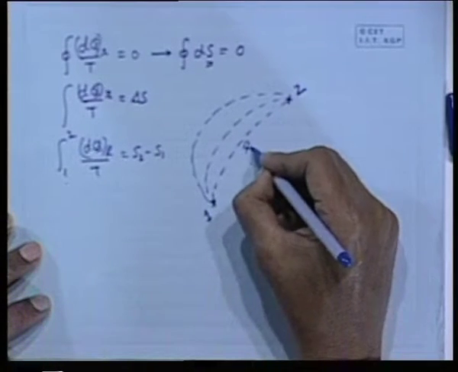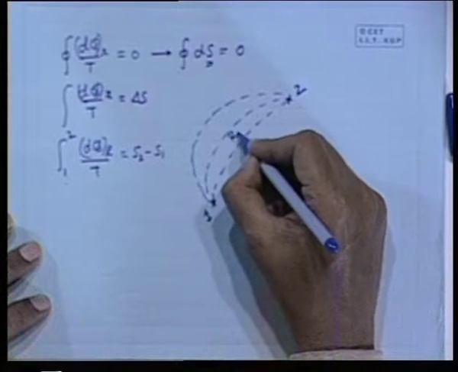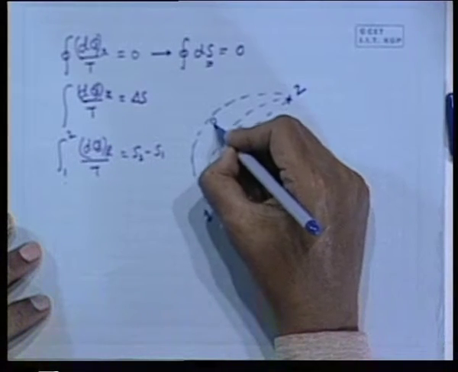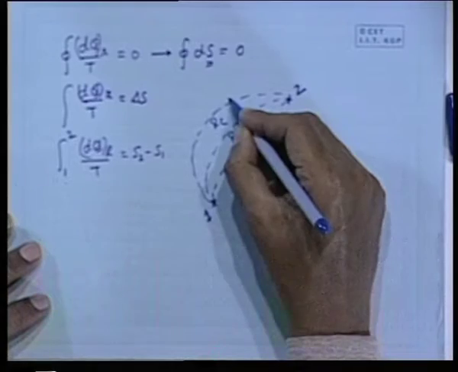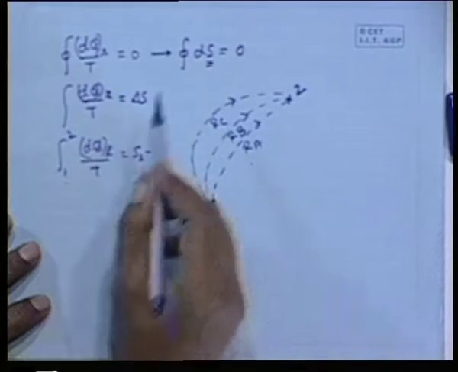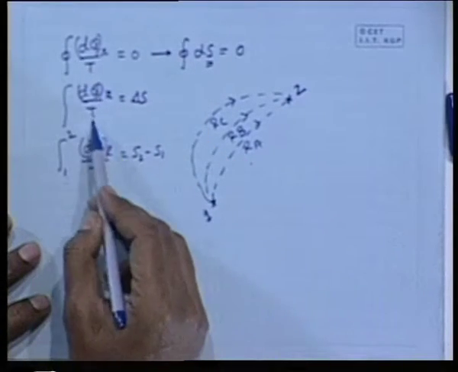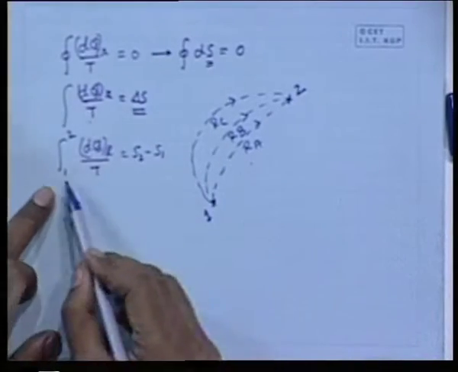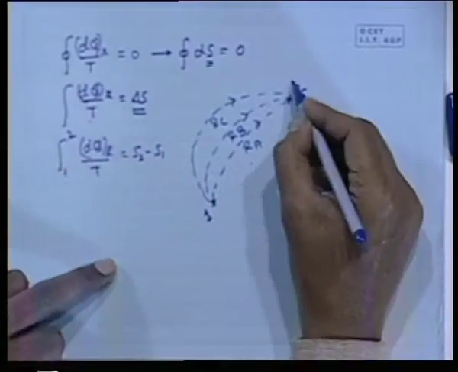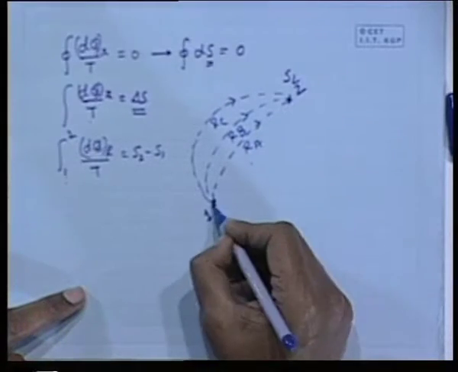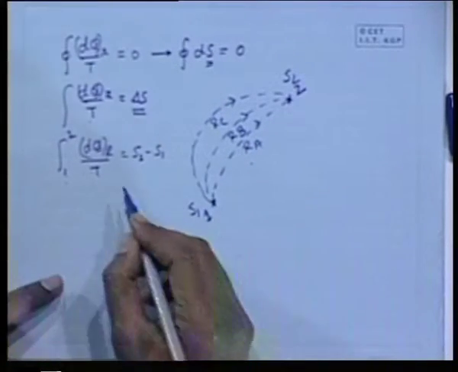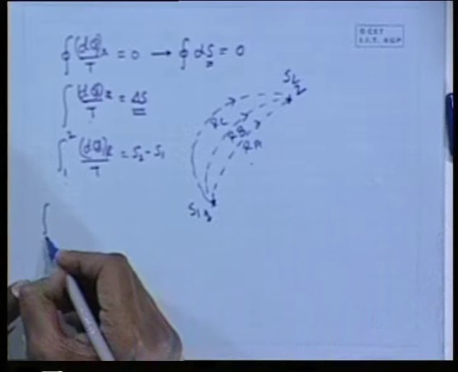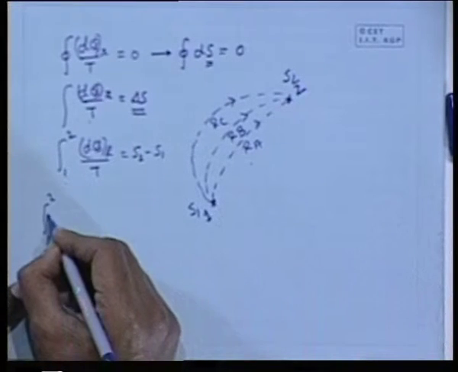Let this be R A, let this reversible process be R B, this reversible process R C, all accomplished like that. Then what this information gives is that delta Q R by T is the change of a point function. That means between 1 and 2 it is S2 minus S1, that means S2 is fixed with this point, S1 being the state variable. That means one can write this 1 to 2 via R A